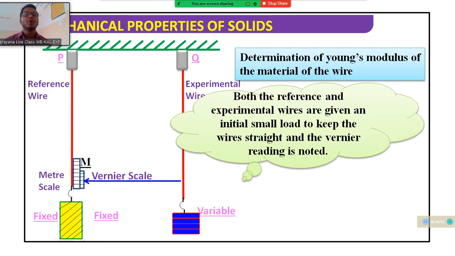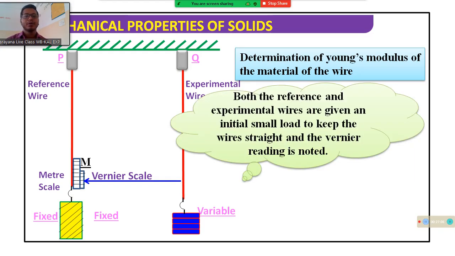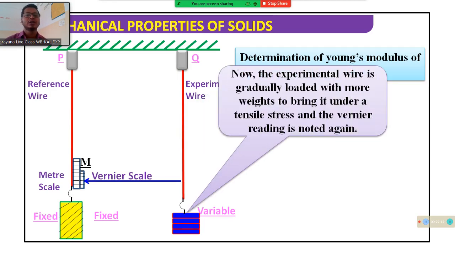Next, both the reference and experimental wires are given an initial small load to keep the wires straight, and the vernier reading is noted. Okay.